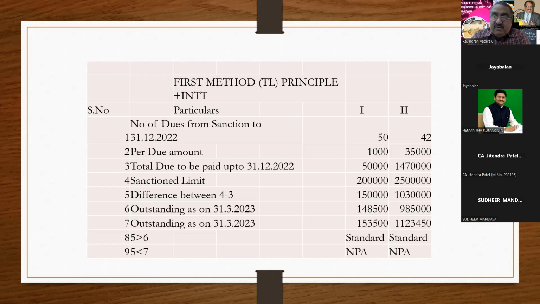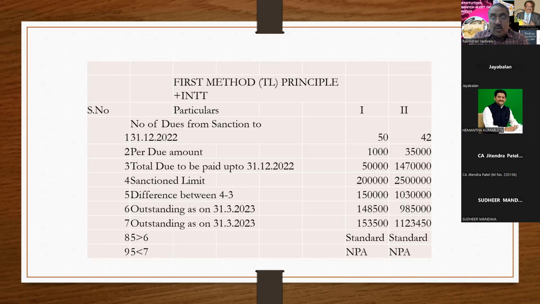You have to calculate the number of dues from date of sanction to 31/12/22. Why? The NPA cutoff date is 1/1/23. So you have to calculate all the dues up to 31/12/22. It is 50, and per due amount is 1000. You can get it from the sanction letter. So the total due the party has to pay up to 31/12/22 is 50,000 rupees.